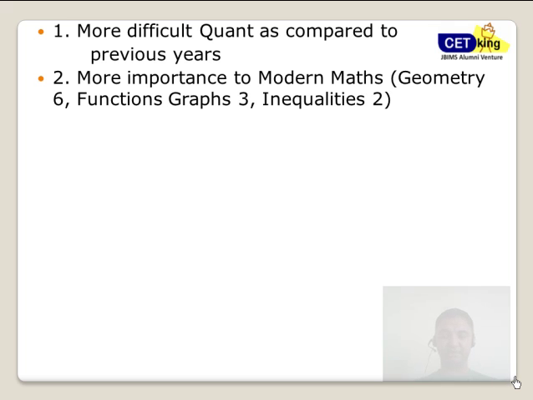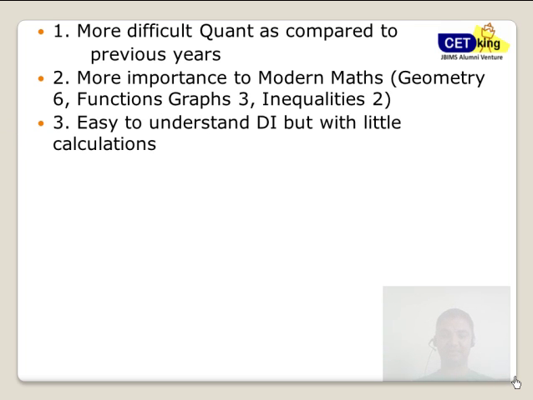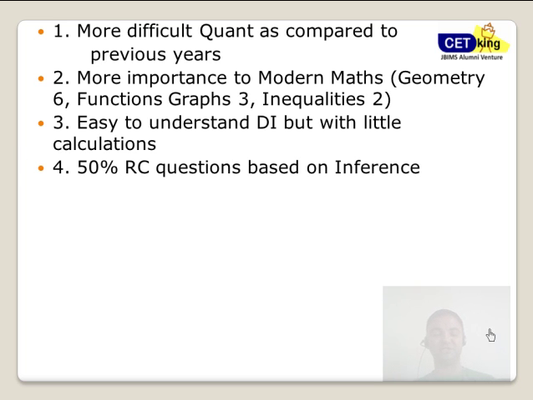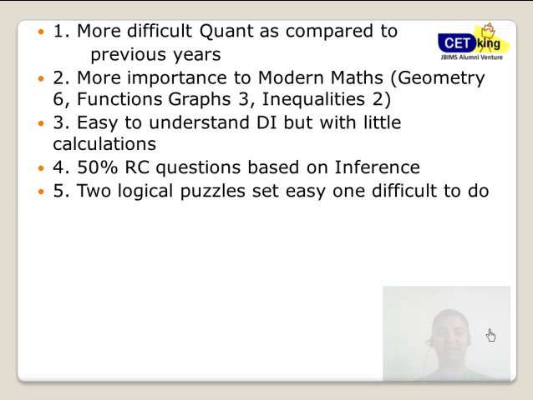More questions on modern maths. Easy to understand DI but calculation intensive. That's the kind of summary view. 50% of the RC paper was based on inference and 50% on fact. Two logical puzzles were easy and one logical puzzle was a little bit tough. Coherent paragraphs are the new thing which has been added.